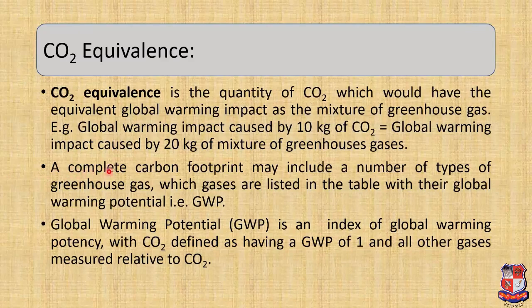Now moving forward, a complete carbon footprint may include a number of types of greenhouse gas, which are listed in the table coming forth with their global warming potential, which is denoted by capital GWP. Now this global warming potential is an index of global warming potency, with carbon dioxide defined as GWP of 1 and all other gases measured relative to the carbon dioxide.